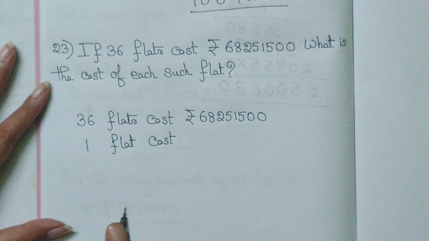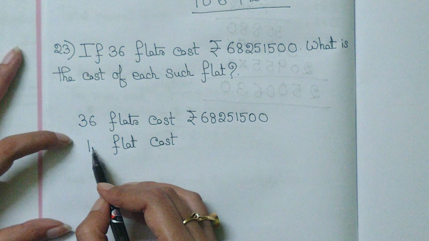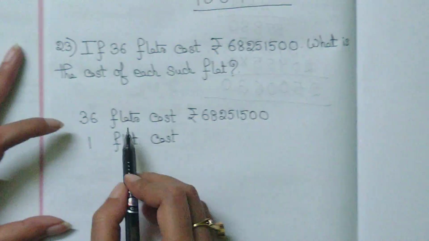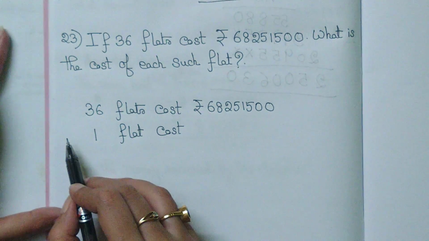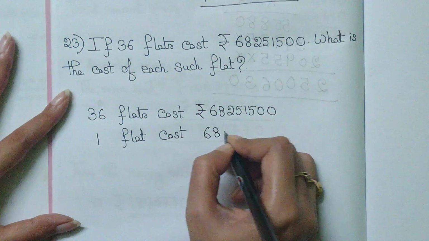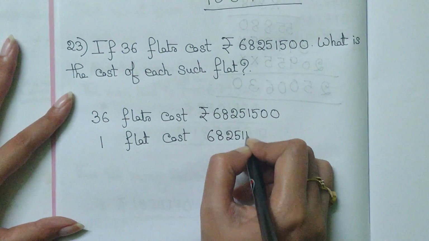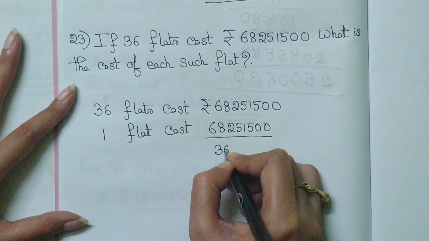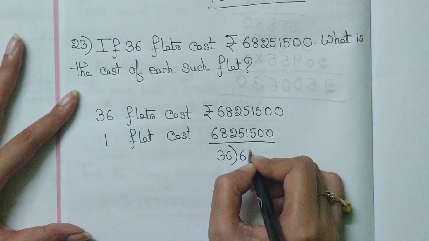That means cost is unknown, but the quantity of flats is known, that is 36 flats and one flat. That is why I have written this on the left hand side. So 68251500 divided by 36. I am doing the division here.